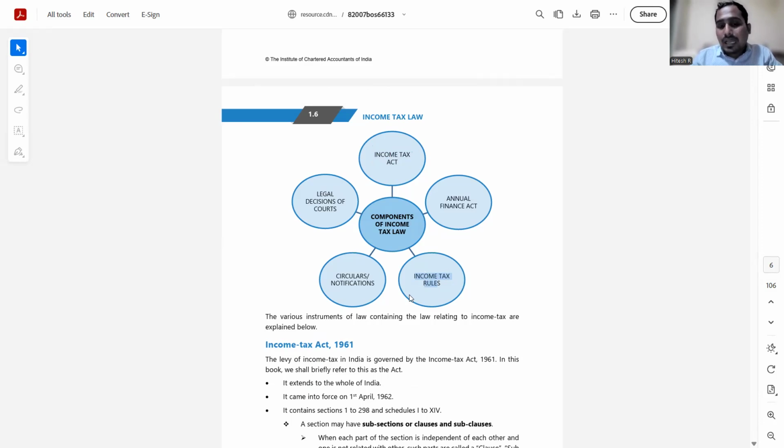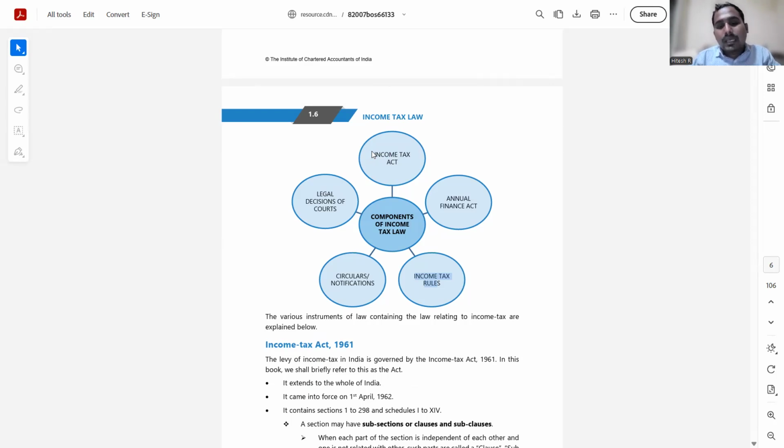Circulars and notifications are issued by the department in case any clarification is required on a subject for which multiple views are possible, or which is a little ambiguous in different contexts. I'll give you an example for this, but for now you should understand that any act which is written foreseeing the future or thinking of multiple possibilities will always have a shortcoming, or a subject which is overlooked, or something which has been missed out.